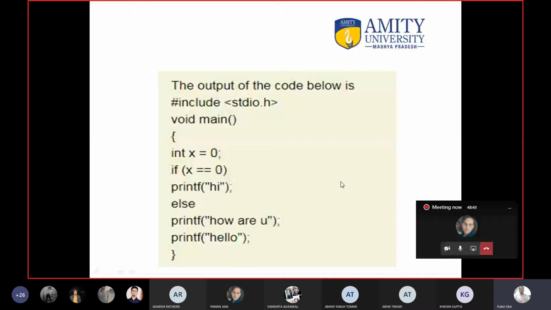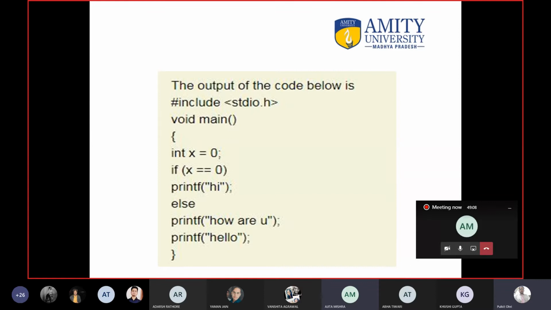Sir, hi and hello both will print. Why? Because if a statement is true, hi will be printed.